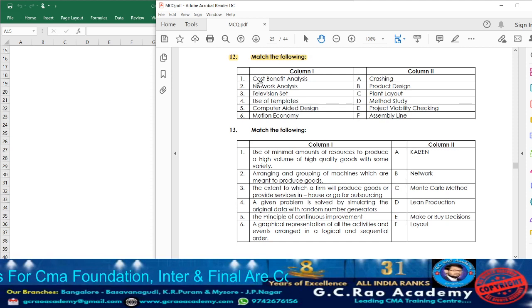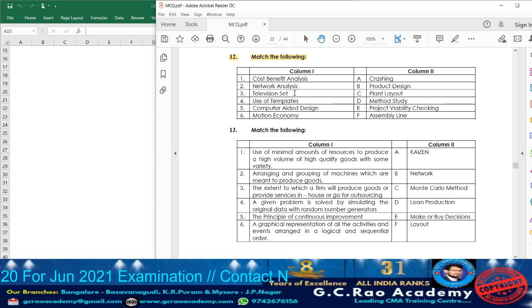In column 1, what they have given? Cost benefit analysis. Point number 2, network analysis. Point number 3, television set. Point number 4, use of templates. Point number 5, computer aided design. And point number 6, motion economy. Cost benefit analysis, CBA, will be utilized for what? Project viability checking. Network analysis we know.